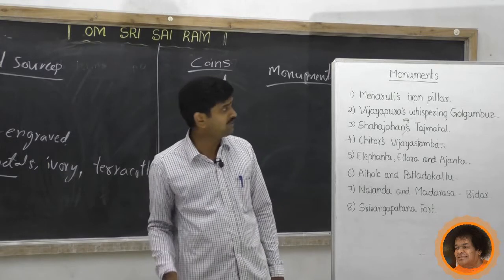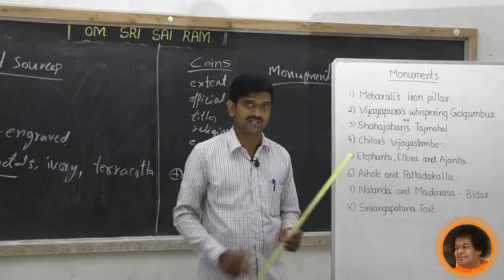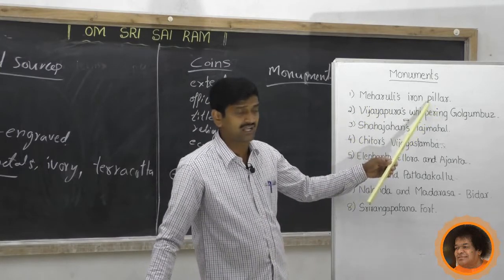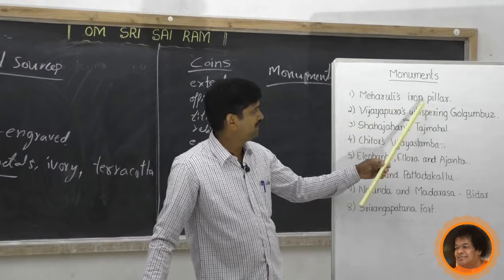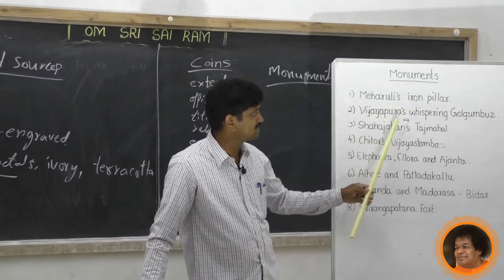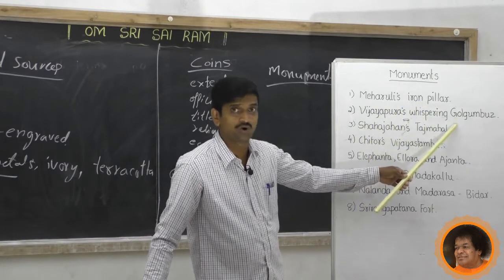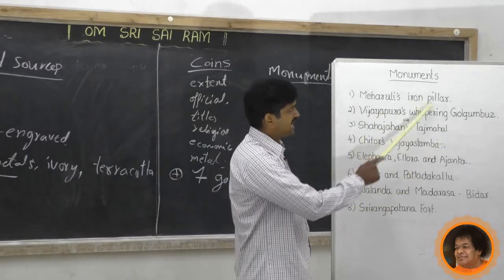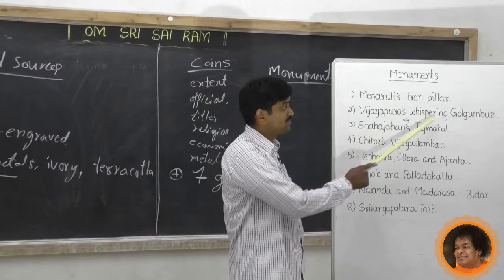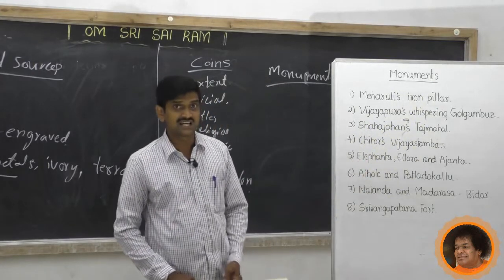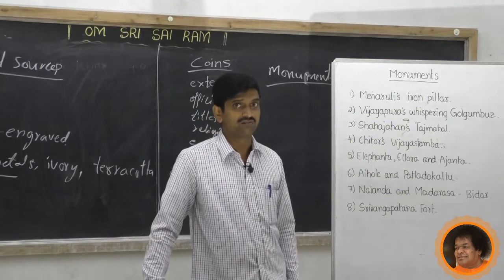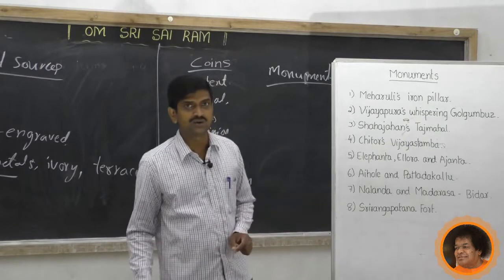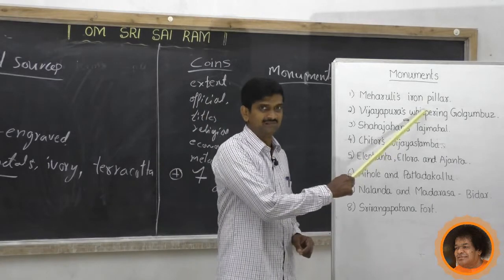Here we have some examples of monuments. Mehroli's iron pillar, where at Mehroli there is an iron pillar, and also Vijayapura's whispering Gol Gumbaz. About Gol Gumbaz you know very well. Mehroli's iron pillar and Vijayapura's whispering Gol Gumbaz are the best examples of the development of science and technology during the ancient period.